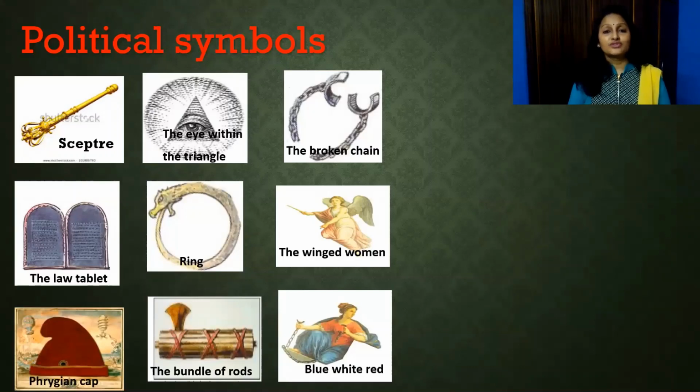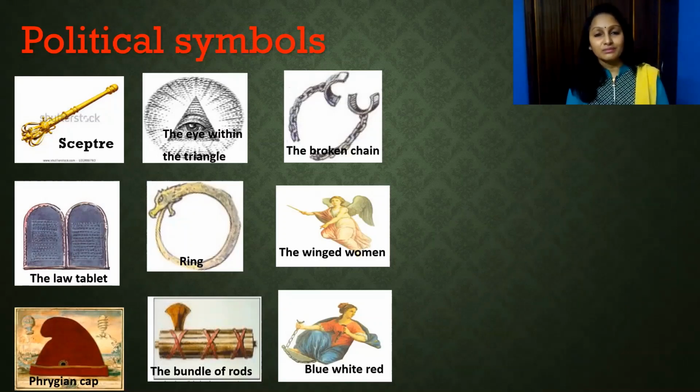The eye within the triangle symbolizes knowledge: we need to wipe out ignorance by gaining knowledge. The broken chain is a symbol of freedom or liberty. The law tablet means rule of law, all are equal.